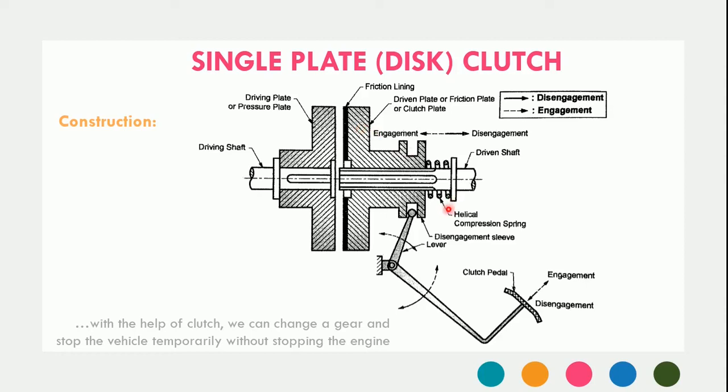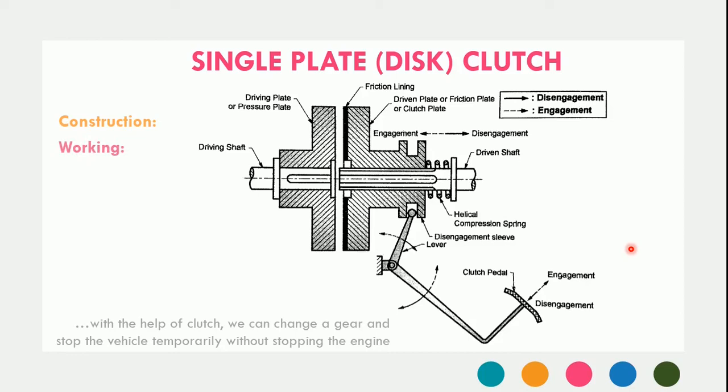On the other side, there is a helical compression spring. That helical compression spring exerts the axial force on the driven plate or friction plate. Then, on the lower side, there is the disengagement mechanism, which consists of the disengagement sleeve and two levers, and the lever is connected with the clutch pedal. So this is all about the construction of the single plate clutch. Now let us move on to its working.